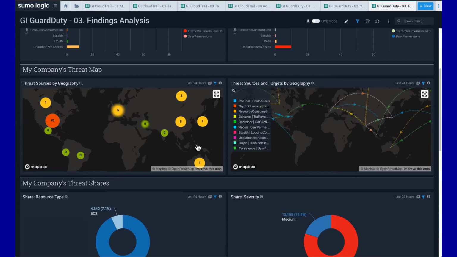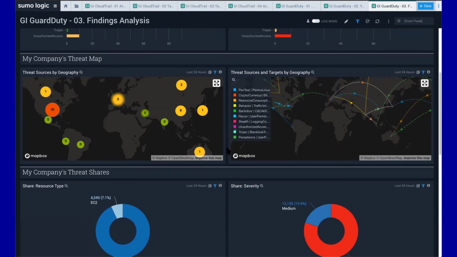Where are they coming from? If there's anything that jumps out at you, like Russia or China, depending on what their actual threat is at any given time, or if you're feeling particularly crazy, something going on in the Middle East or Mexico, wherever it might be, you're going to want to actually take a look at some of those based on the IP addresses of where those things are coming from.